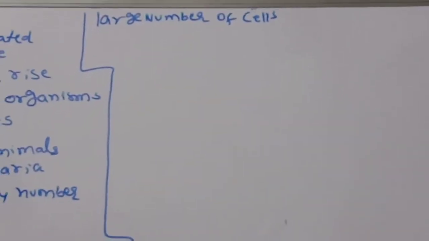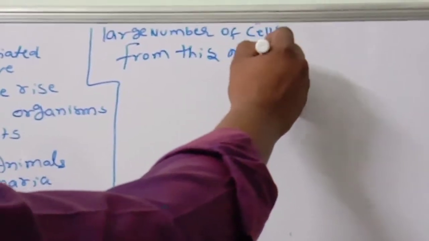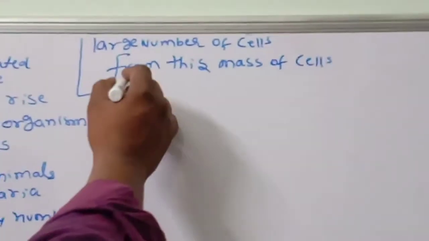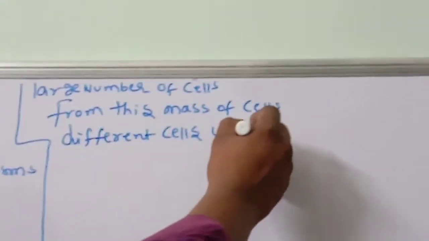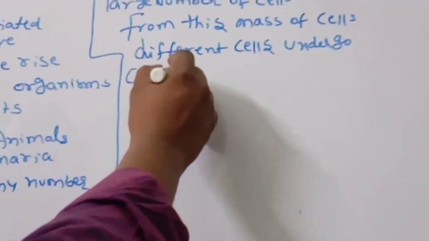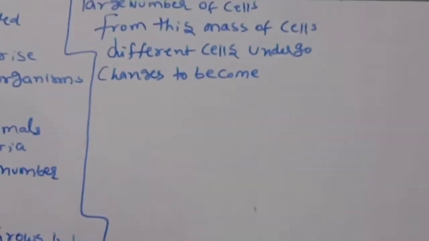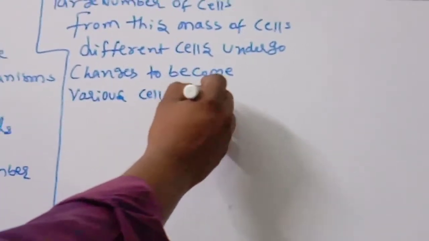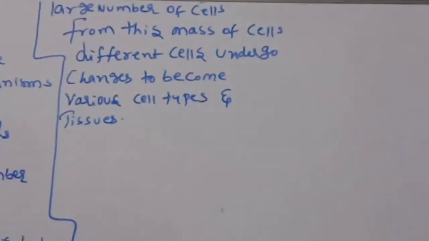Okay, children, from this mass of cells, different cells undergo changes to become various cell types and tissues.